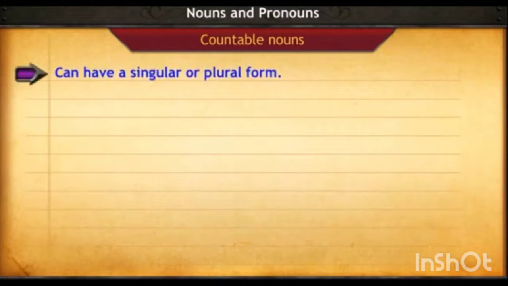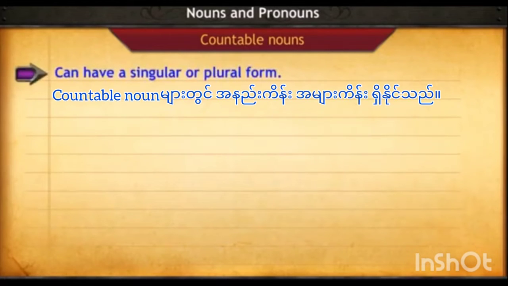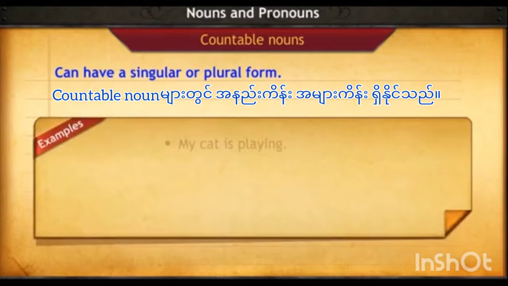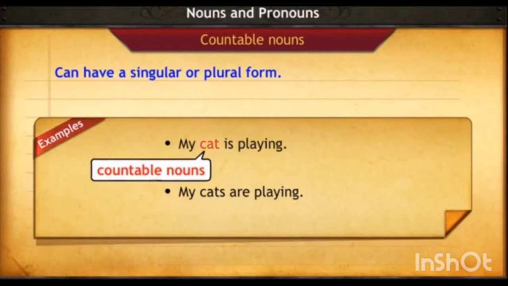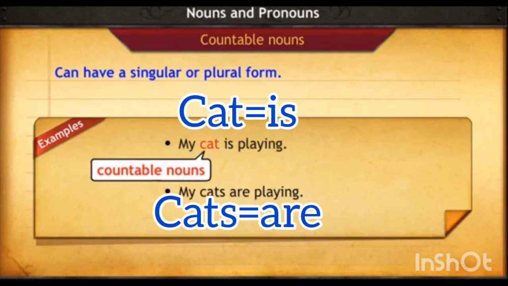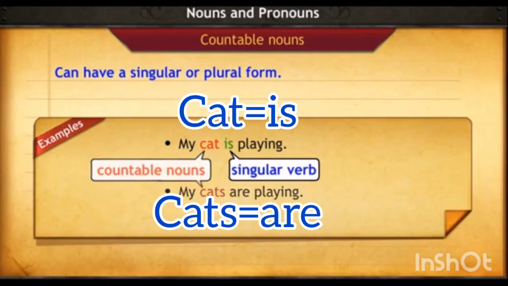Countable nouns can have a singular or plural form. For example, my cat is playing. My cats are playing. In the first sentence, the countable noun cat is in the singular form. Hence, it takes the third person singular verb is. In the second sentence, the countable noun cats is in the plural form. Hence, it takes the third person plural verb are.